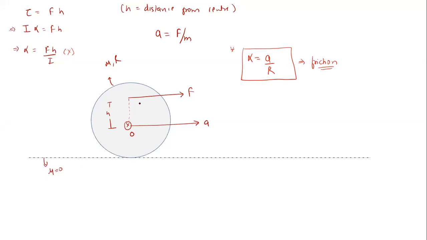So this condition is not a pure rolling condition, but it will have an angular acceleration of fh by I. Did you understand this? Yes or no? Fine. So friction is required for pure rolling.